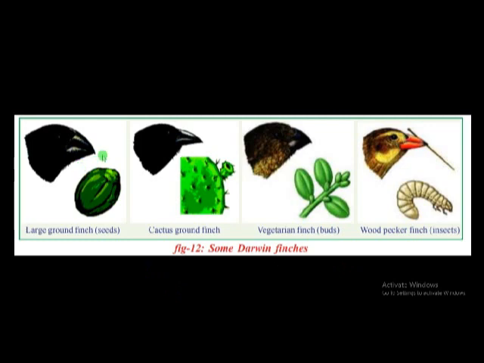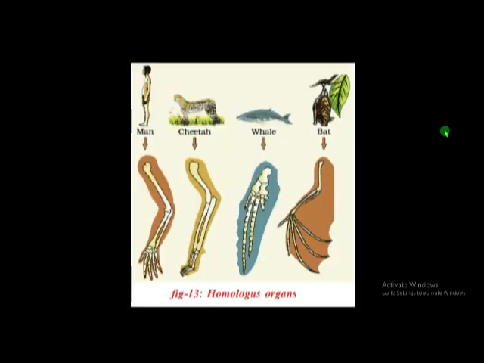He observed that all are finch birds, but their beaks are different. The differences in their beaks are because of their food habits. These changes are carried to the next generation. So this leads to variations. This leads to the formation of new species. By this observation, he wrote Origin of Species. So like that, new species will be formed according to Darwin.